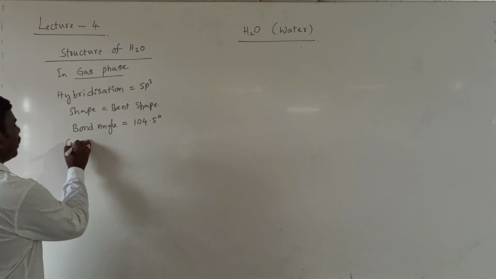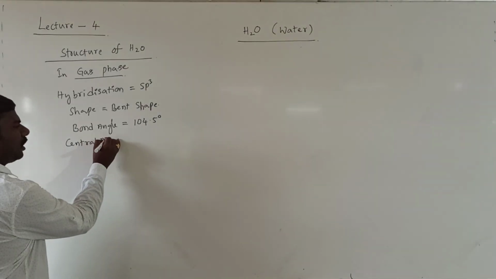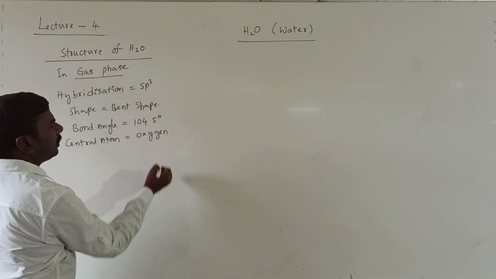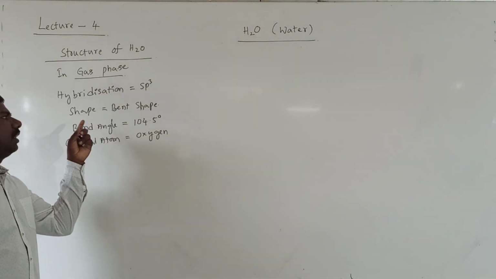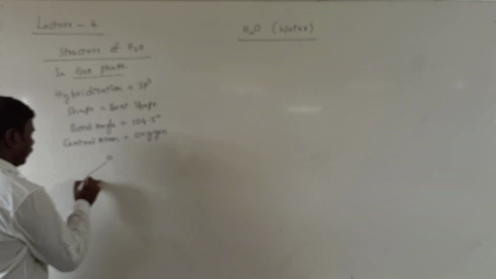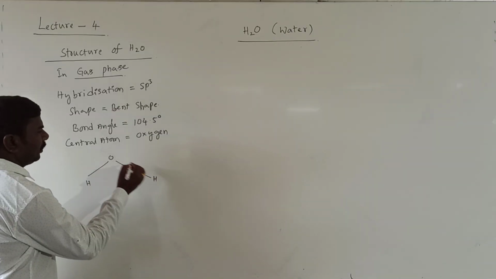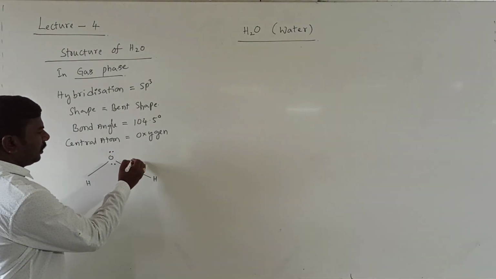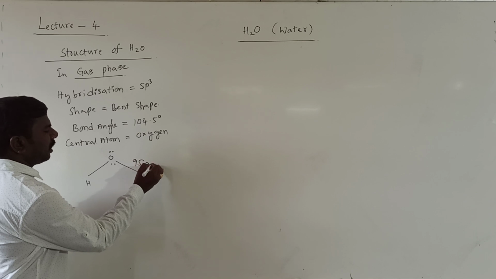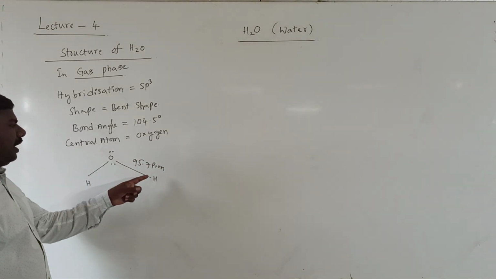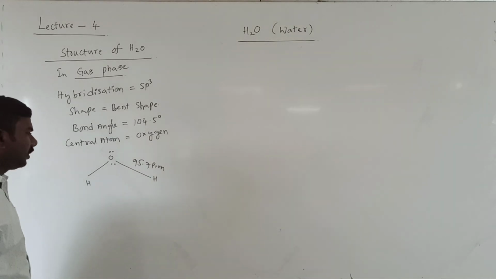And what is the central atom in water? Central atom is oxygen. Oxygen undergoes sp3 with bent shape or angular shape. So oxygen has two hydrogens and two lone pairs, clear? And the OH bond length is 95.7 picometers.